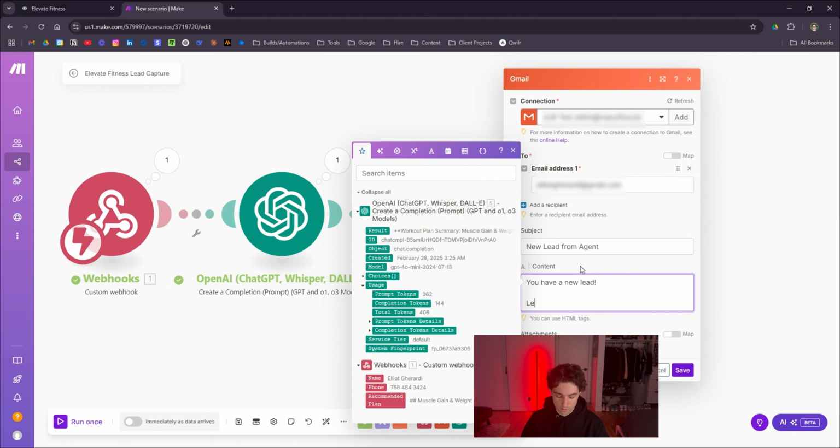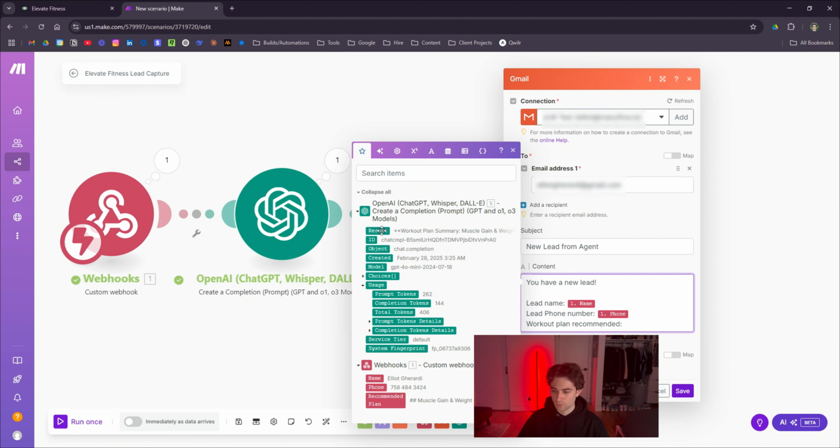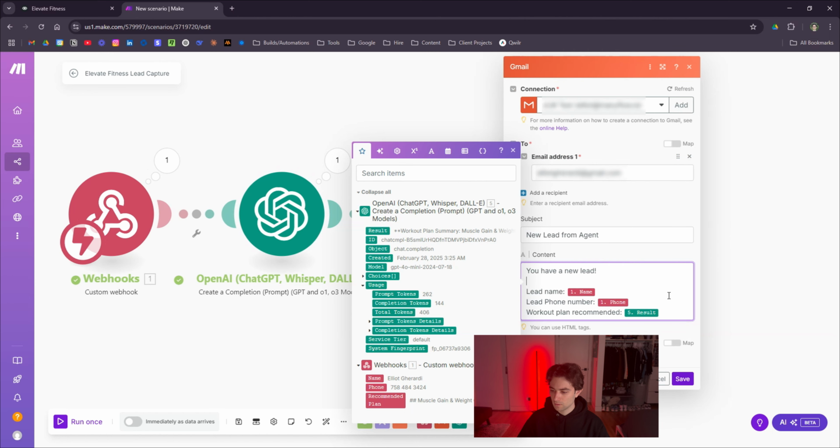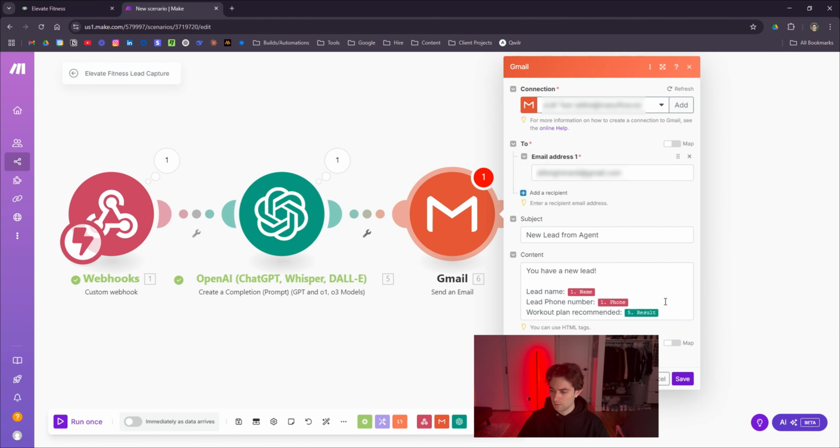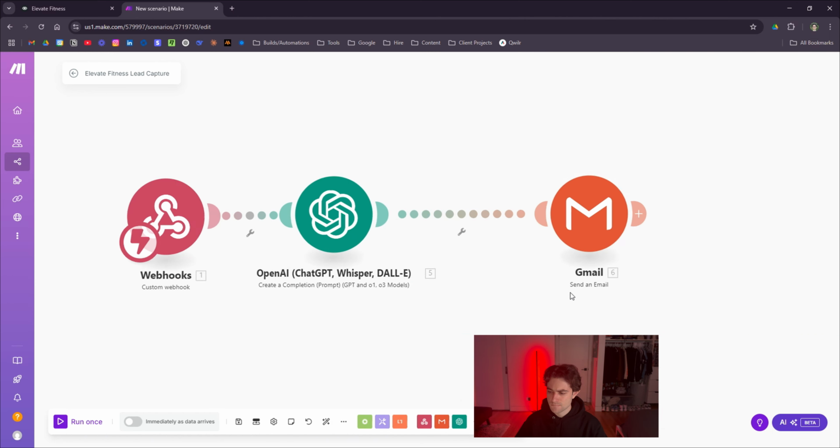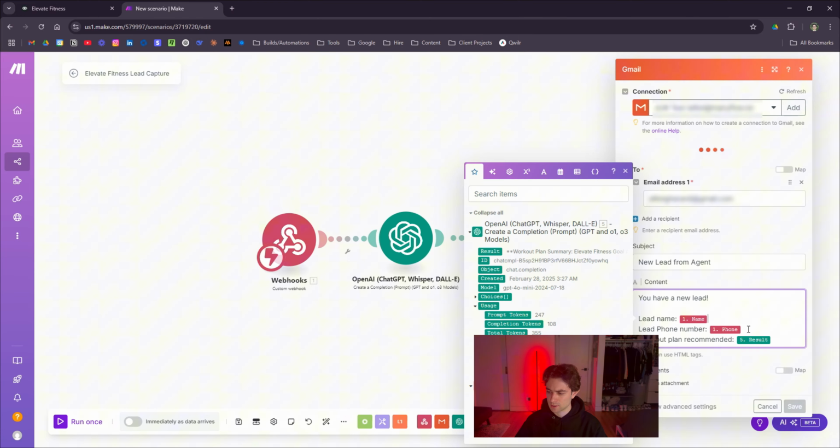Here we'll say lead name. Take that directly from make.com. Then we'll say lead phone number. That is going to be the phone number provided. And then workout plan recommended. And then here we'll just plug in the result from OpenAI and click on save. Put this in HTML actually.